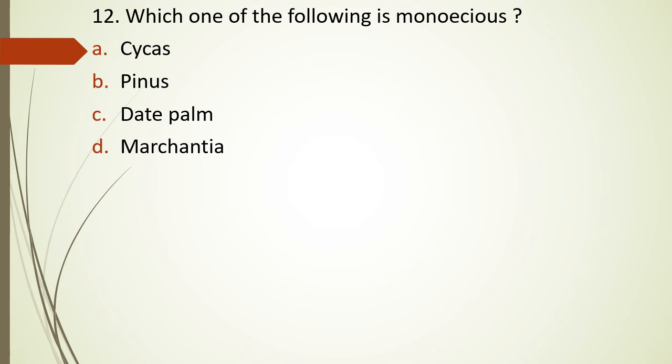Question number 12. Which one of the following is monoecious? Cycas, Pinus, date palm, Marchantia. Which one of the following is monoecious? The correct answer is option B, that is Pinus.